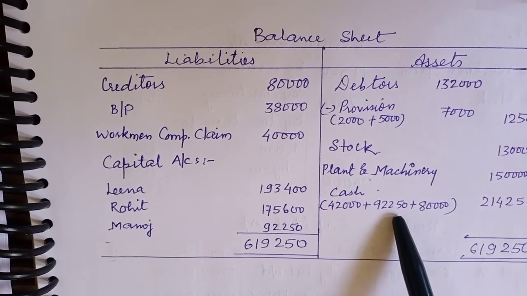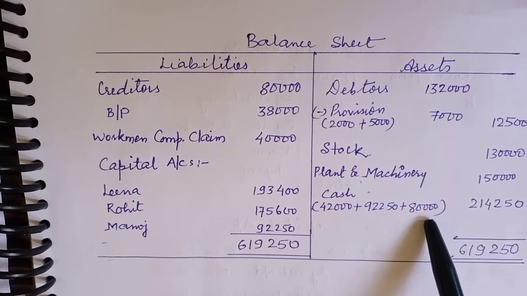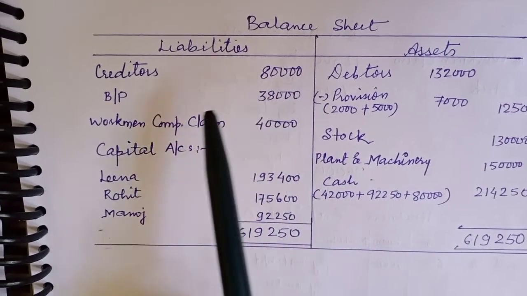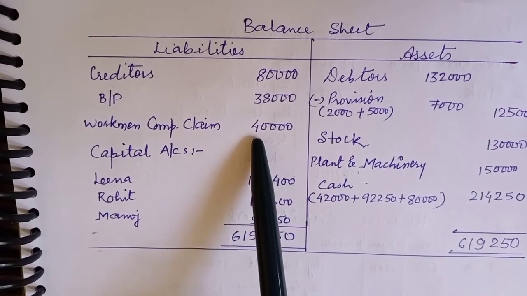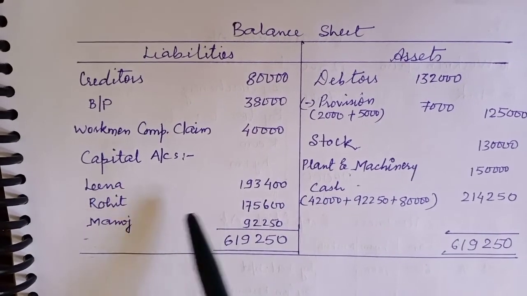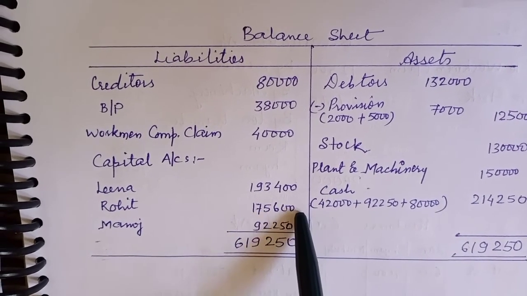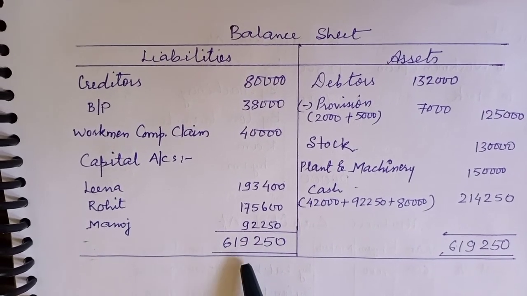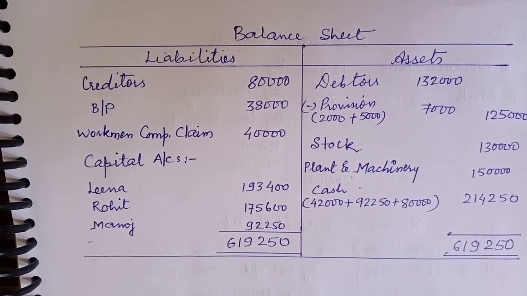The calculation of this one I have already shown, and in the adjustment it is given that 80,000 is the premium of goodwill brought by the new partner. Creditors 80,000 and bills payable 38,000. Workmen's compensation claim, a new claim has arisen, given in the adjustment, so I have written 40,000. Then the capital balances from the capital account I have written 1,93,400, 1,75,600 and 92,250. So on both sides the total comes out to be 6,19,250. So the balance sheet matched, it means the solution is correct.